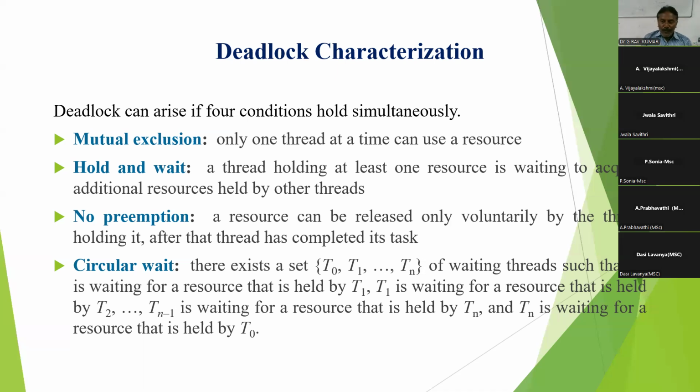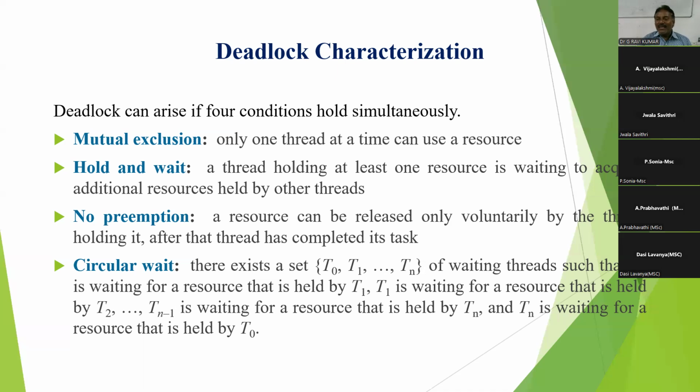For example, P0 is waiting for a resource held by P1, and P1 is waiting for a resource held by P2. P2 is requesting a resource held by P3, and P3 is waiting for one held by P0. Like that, it is called a circular wait condition.